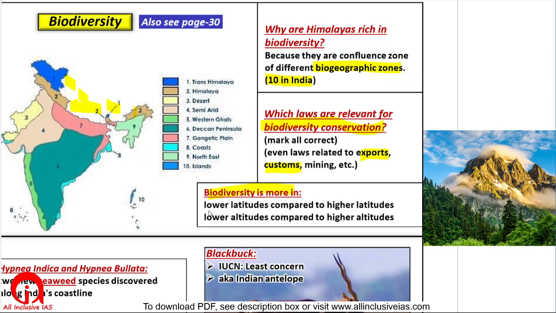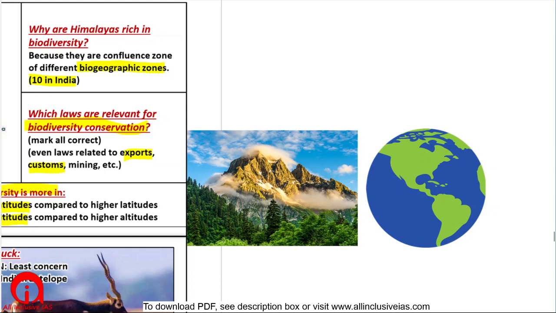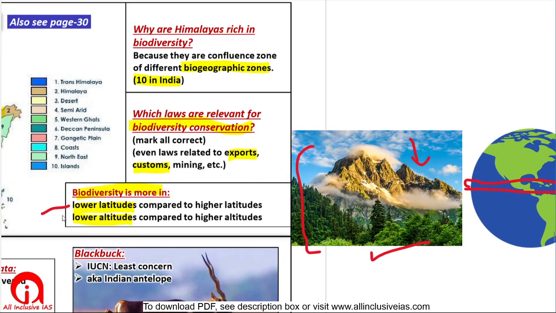Biodiversity is more in lower latitudes and lower altitudes. This is Earth, and biodiversity is maximum near the equator and it is less at the poles. So biodiversity is more at lower latitudes. Similarly, in case of a mountain, at the foot of the mountain there will be more biodiversity, and at the peak of the mountain there will be less biodiversity. So biodiversity is maximum at lower latitudes and lower altitudes.